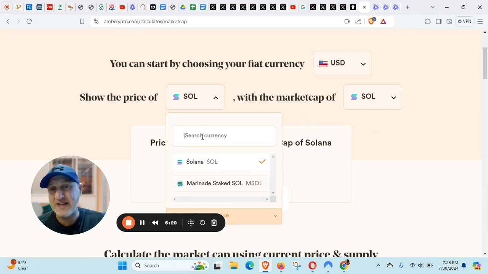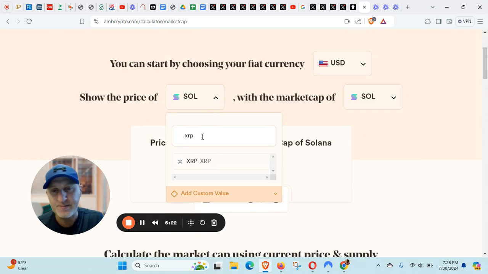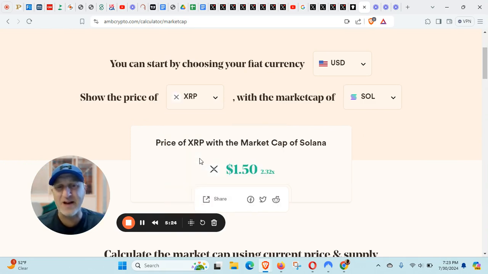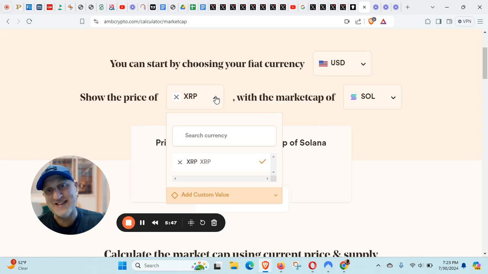Because if you look at, say, XRP here, if XRP had the same market cap as Solana, it would be $1.50. Somebody slap people that are still holding XRP. If a whole lot more money goes into XRP, it's only going to be $1.50, where Solana is $180. Crazy. Let's look at Cardano.